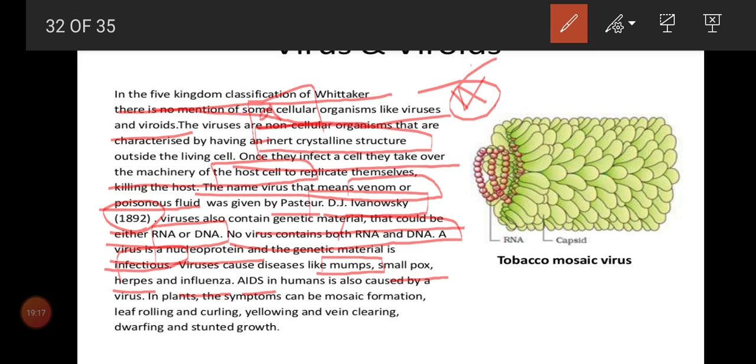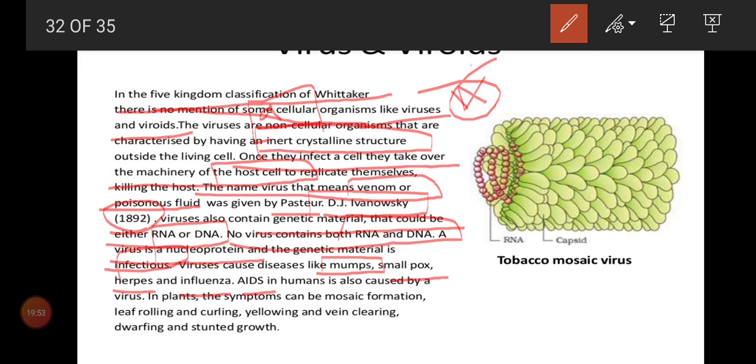And herpes can be seen even in your neck region. There also inflammation will be there, and red patches. In Tamil we can call it Akki disease. That is herpes. And influenza, many times you may have heard about the influenza virus. It is a flu and it used to cause high fever. Okay, influenza virus.